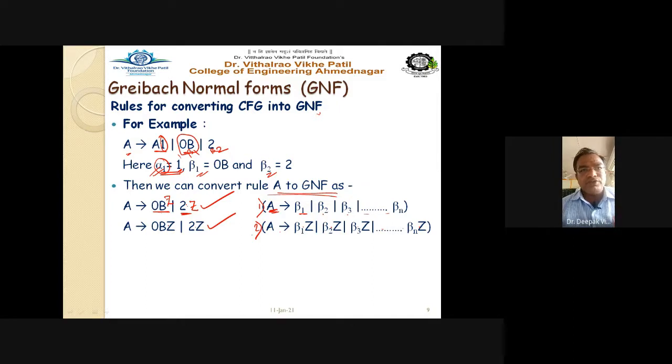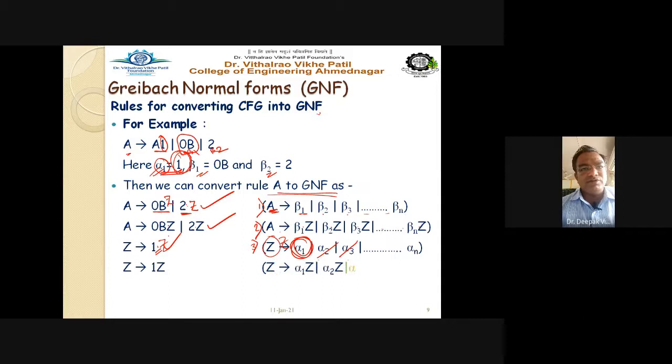The next rule we have to write is for Z, and this is rule number 3: Z is equal to alpha 1. What is the value of alpha 1? Alpha 2 is not there, alpha 3 is not there in the given example. Alpha 1 is only 1, so it is written 1 only. And the next Z rule is that we have to write 1 dot Z.